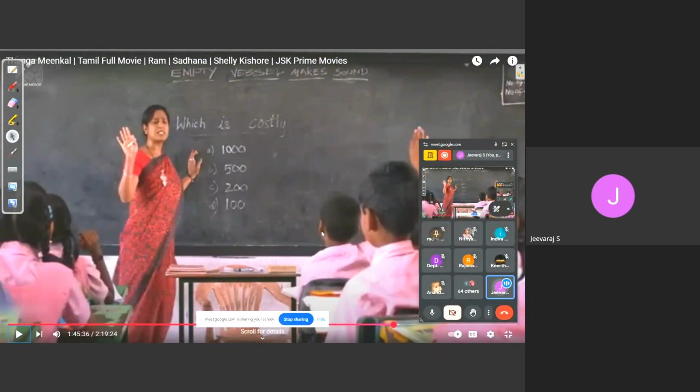Now the teacher is actually trying to make the kids know the value of big integers and smallest integers. She is writing some four values on the board, like 1500, 200, 100, and anybody can understand the language of numbers by means of money. She is asking the students which is costly, and most of the students are shouting, I can answer, I can answer.